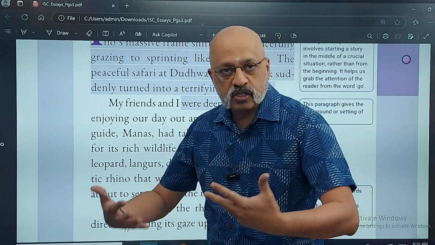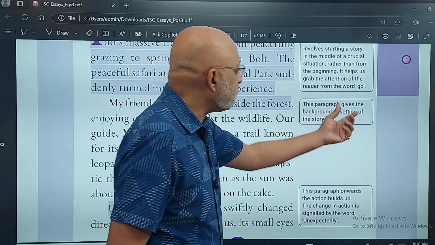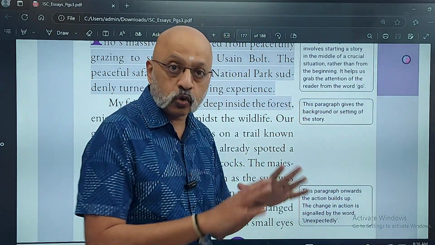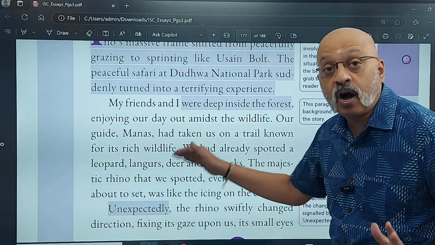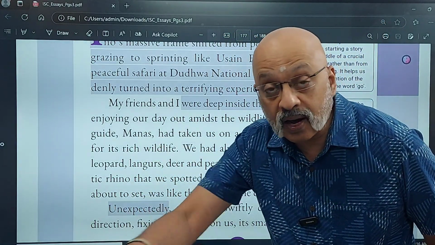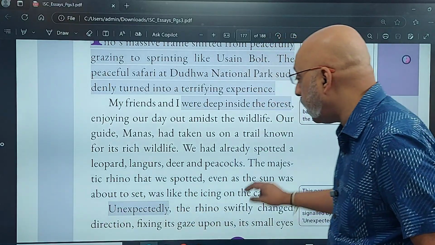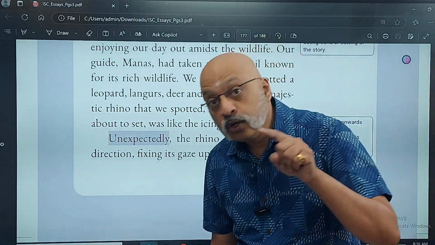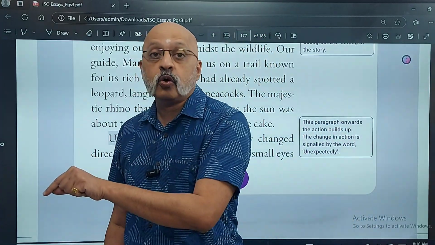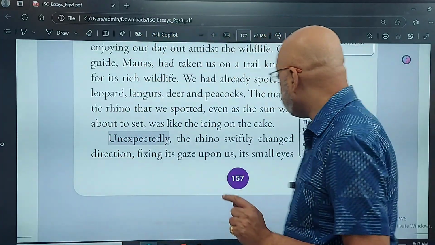Icing on the cake means was the best thing. Now here, the paragraph gives the background or the setting of the story, कि कहां पर सेट की गई है, इसका बैकग्राउंड क्या है, हम वहां पर दुधवा नेशनल पार्क में क्या करने के लिए गए थे, क्या क्या देखा था. Unexpectedly. Now here, the moment I put unexpectedly, you know that there is some detail going to come which you did not quite expect.